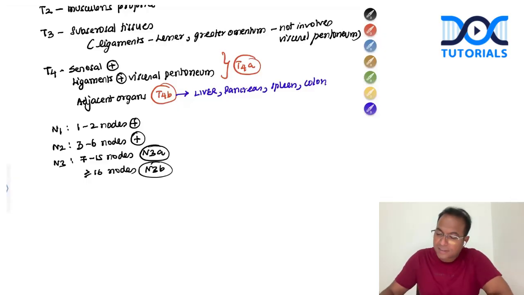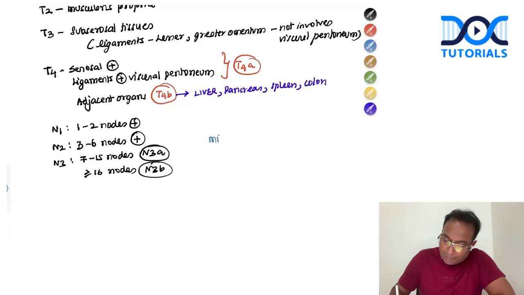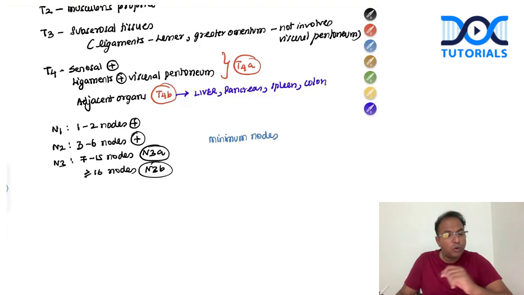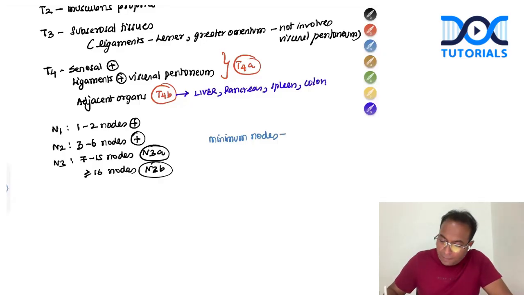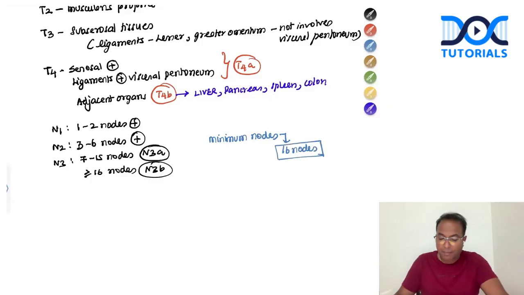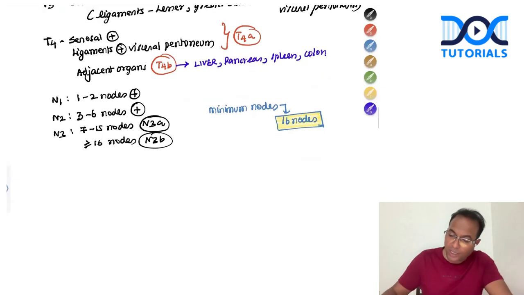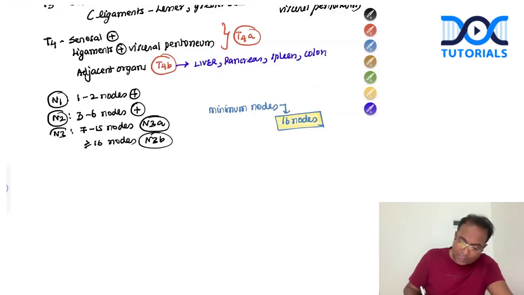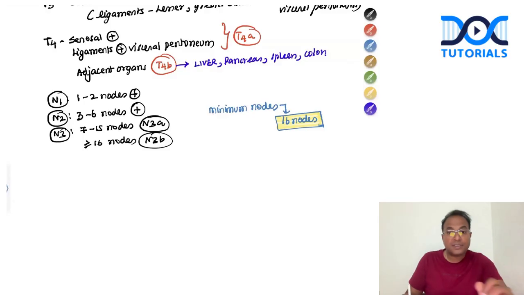So in a cancer stomach, what is the minimum number of nodes that should be examined? Yes, a minimum of 16 nodes should be examined. Please don't forget this. So N1, 1 to 2 nodes, N2, 3 to 6 nodes, N3A is 7 to 15, N3B is 16 or more.